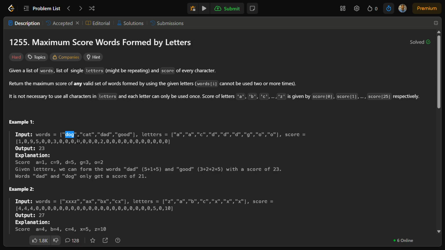So now, if I have to go through greedy, it means that the user must pick the greatest one first, right? Because we are doing greedy. So if I sort the whole words corresponding to their scores, then I will get good first, then dad, then dog, then cat.